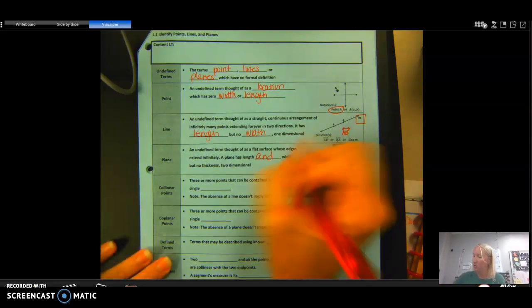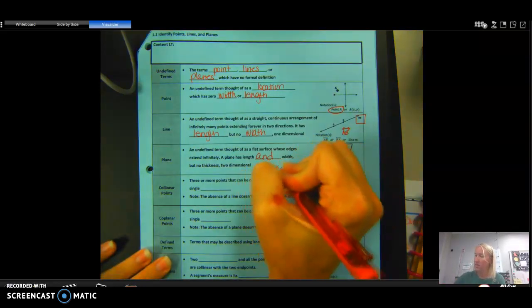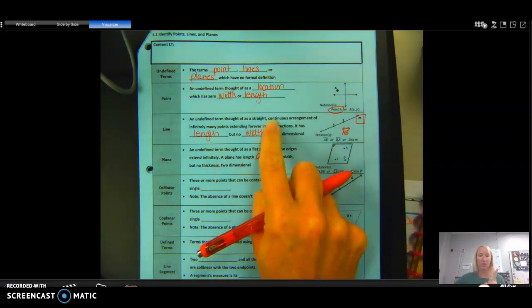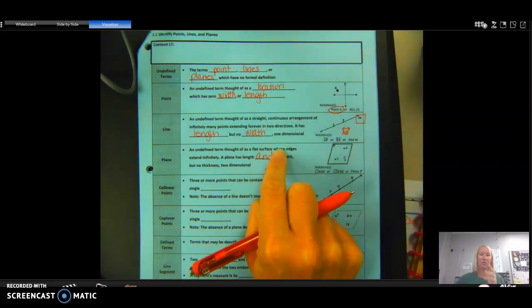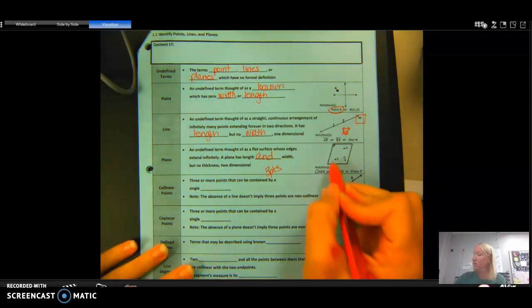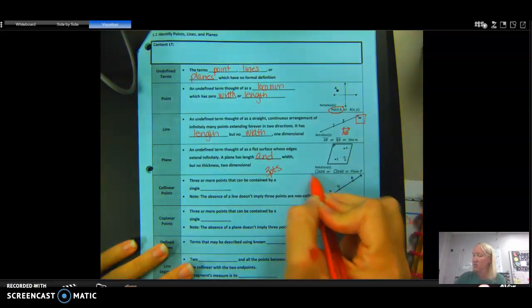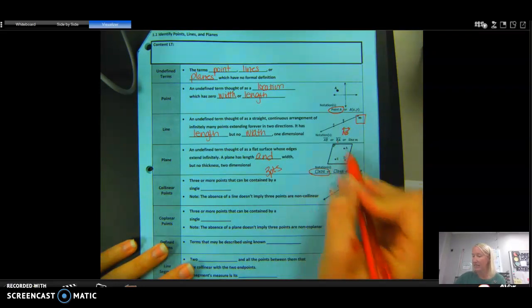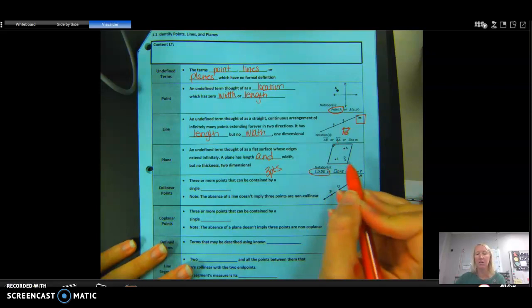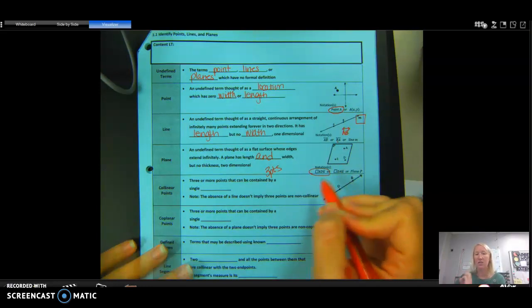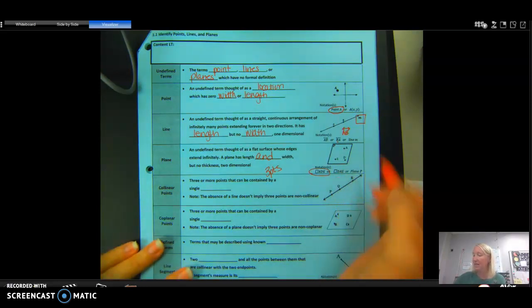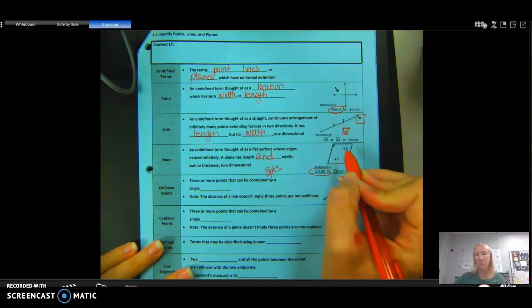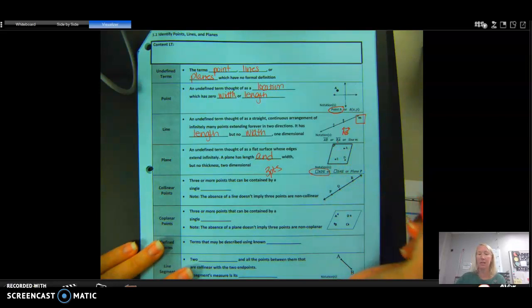Planes we name with 3 points. So a point is with 1 letter, a line is with 2 letters, 2 points, and a plane is with 3 letters or 3 points. So we would call this, you actually use a symbol to show that's plane, ADE. You can call it DAE. It doesn't matter the order of the points as long as you have 3. Or plane P. If you notice, this P is italicized inside the plane. There's no point associated with it, so we can call it plane P.